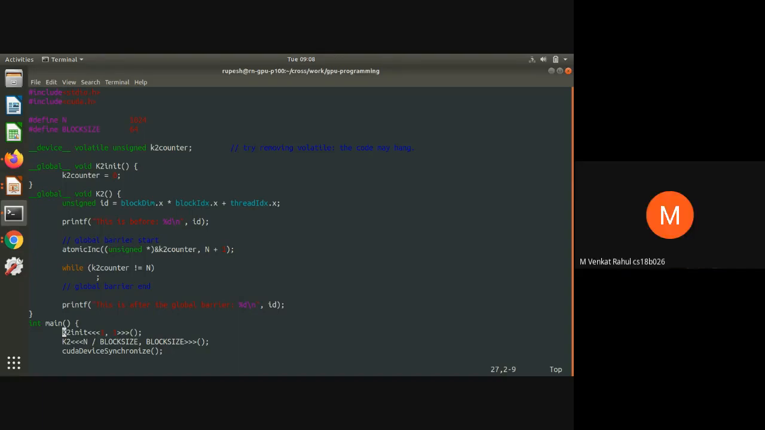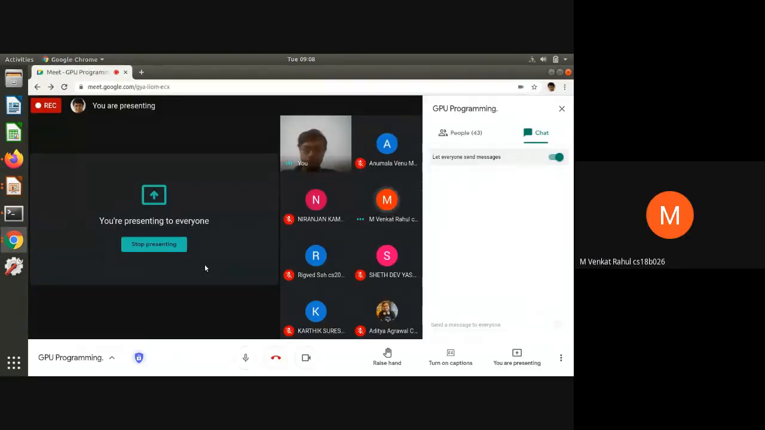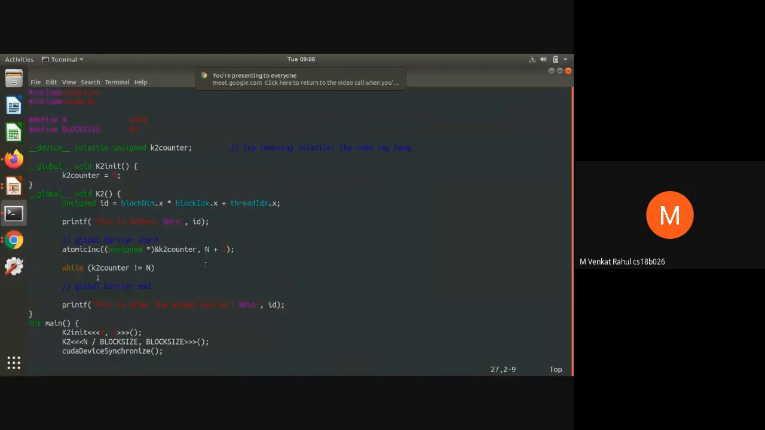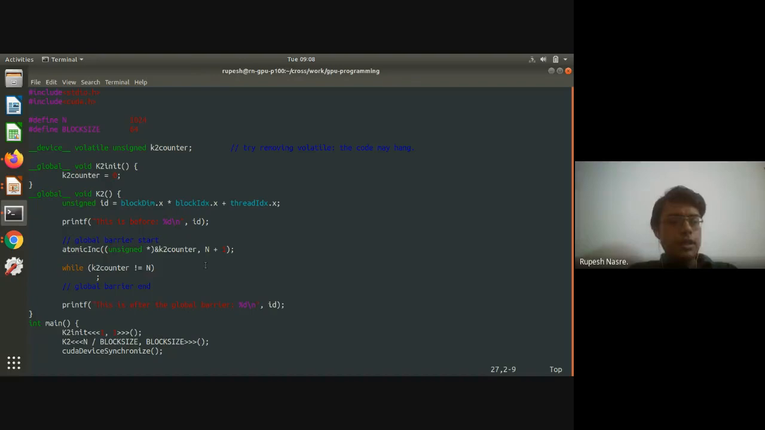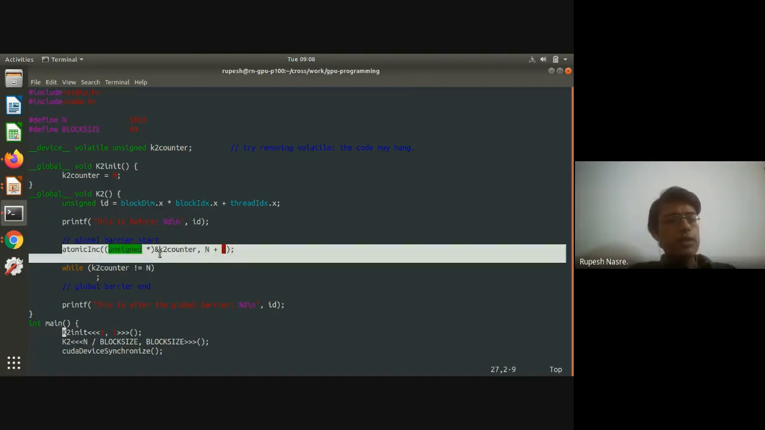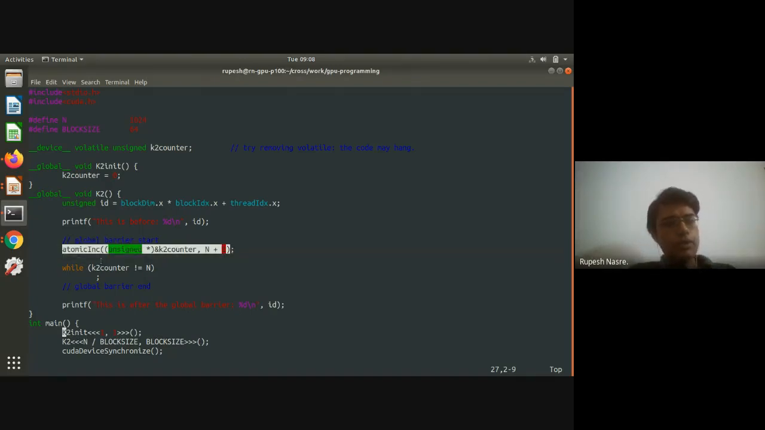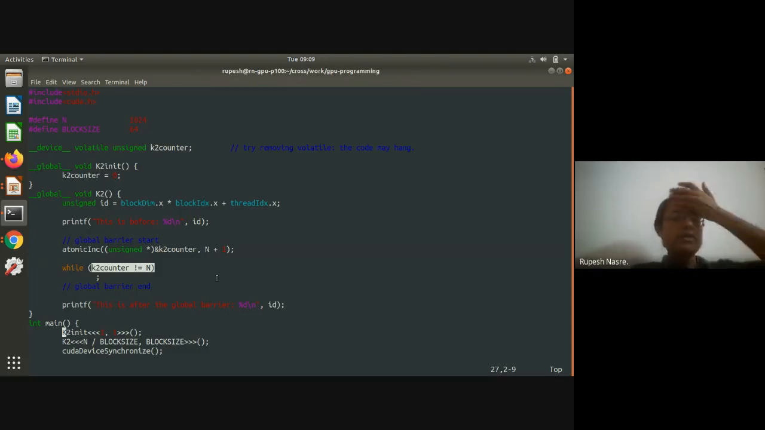Sir, is it necessary to use volatile? Atomic increment will make sure that the visibility is there. So if I remove volatile, it should work, right? As far as atomic is concerned, atomic doesn't require it to be volatile, but unfortunately this part where I'm checking the value is without any fence, and therefore this requires volatile.